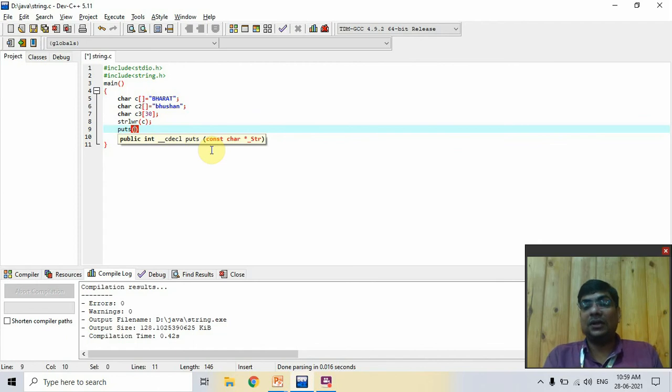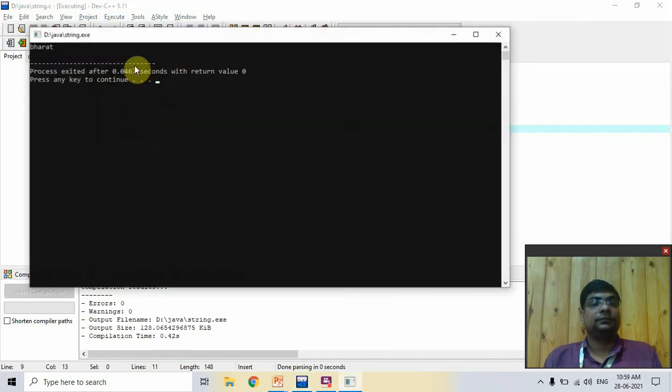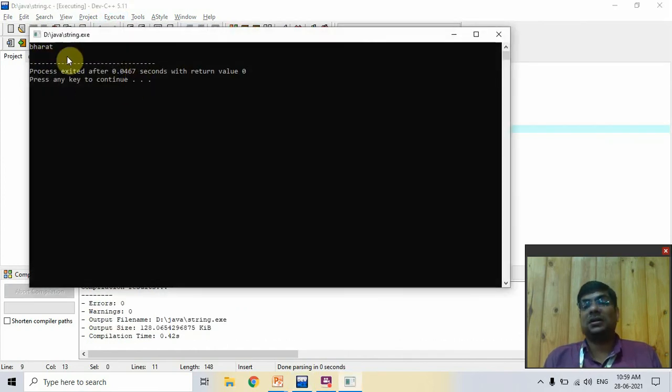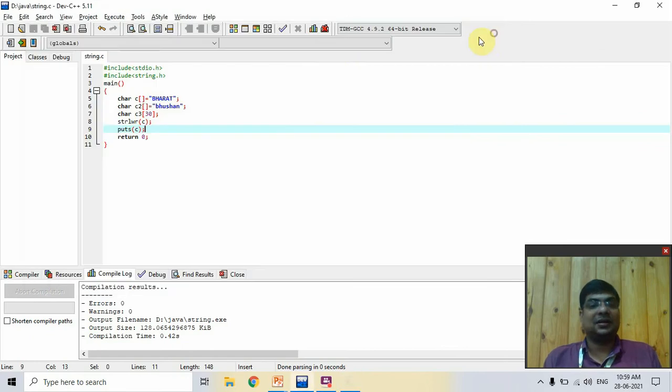It is only for strings. This function is only for strings. Now puts prints that. You see that Bharat is printed at the output.